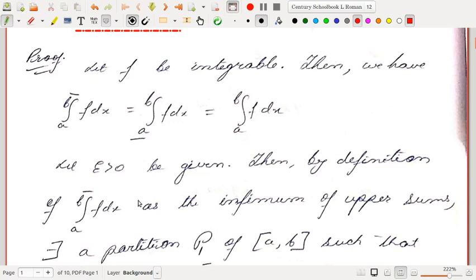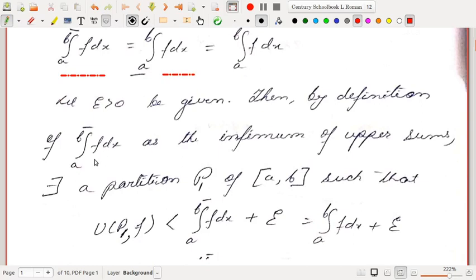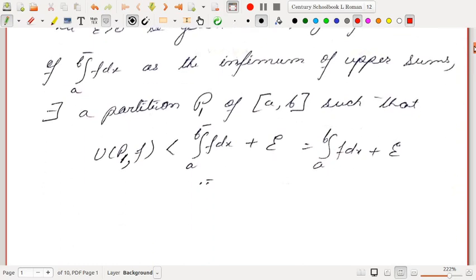and infimum and supremum. So let f be integrable, then the upper integral and lower integral are equal and the common value is denoted by the integral from a to b of f dx. Start with any epsilon greater than 0. By the definition of the upper integral as the infimum of all upper sums, there exists a partition P1 of [a,b] such that U(P1,f) is strictly less than the upper integral plus epsilon.